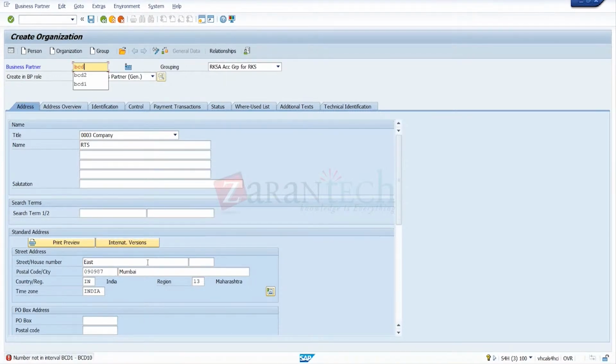BCD 1 was already there, so it's not taking BCD 1 to BCD 10. It's not taking.